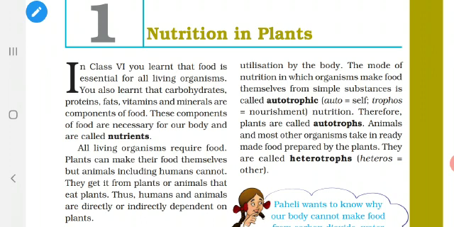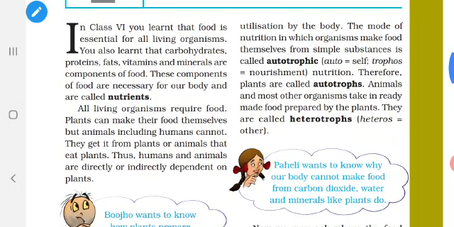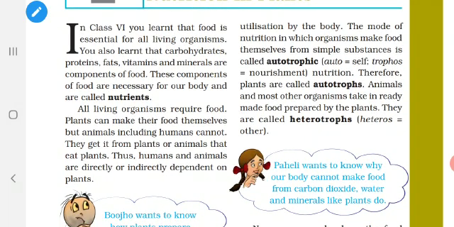This is a science class. In the science class, let us discuss the first chapter in science, nutrition in plants. In class 6, you have learned that food is essential for all living organisms. Let us go back to our class 6. We already know that food is essential for all organisms. It may be a plant or it may be an animal. It cannot survive without food.